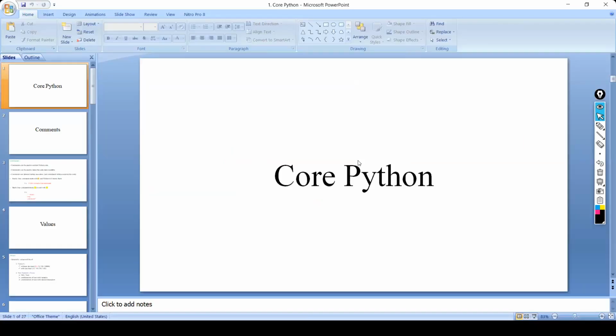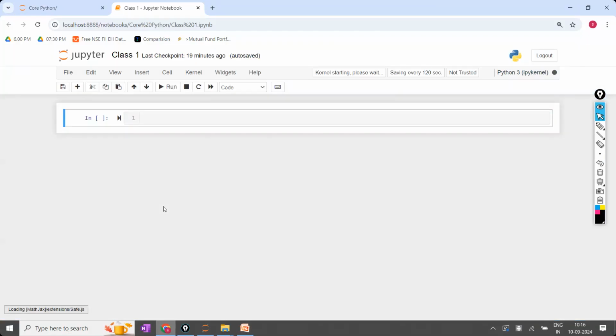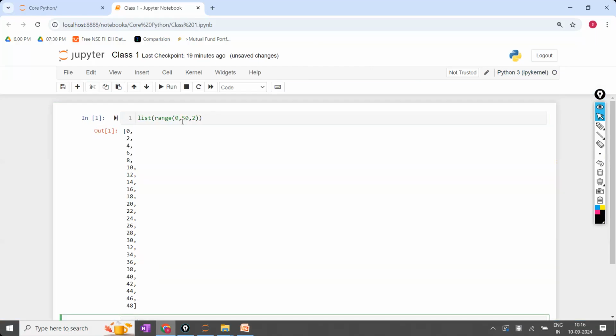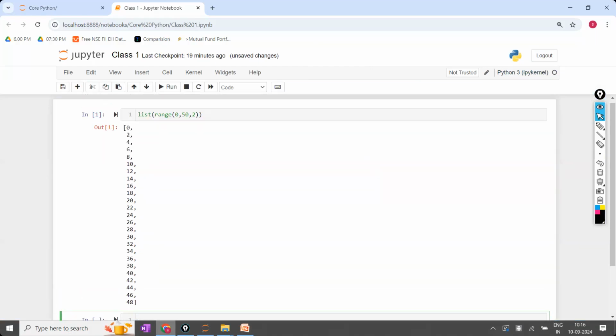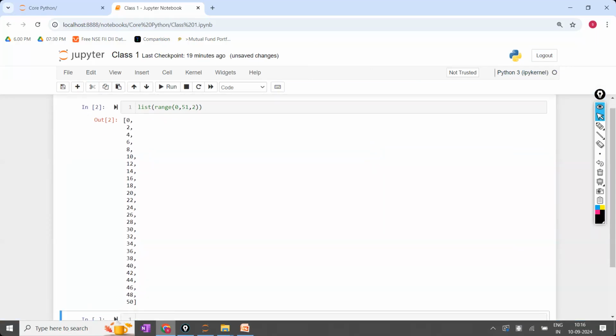So, for example, let me show you an example. I want the list of even numbers from 1 to 50. For that, I'm going to write here list of range of 0 to 50 with the increment of 2. And this is the list of numbers. If I want to include the 50 also, so these are the even numbers. This is the code. So I'm writing some code like this. Now, what is the code I have written? For what purpose have I written this code?